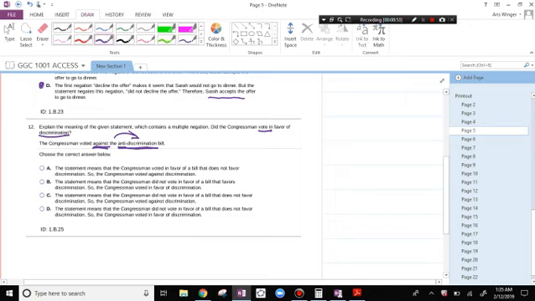The statement means that the Congresswoman did not vote in favor of a bill that does not favor discrimination, so she voted in favor of discrimination.